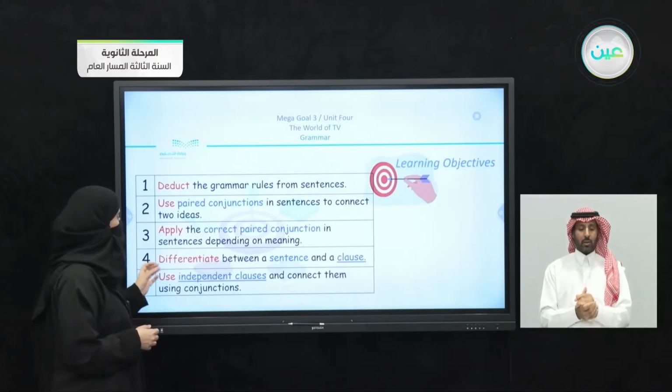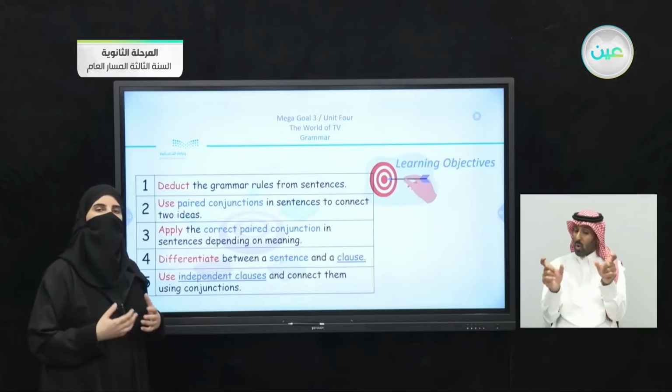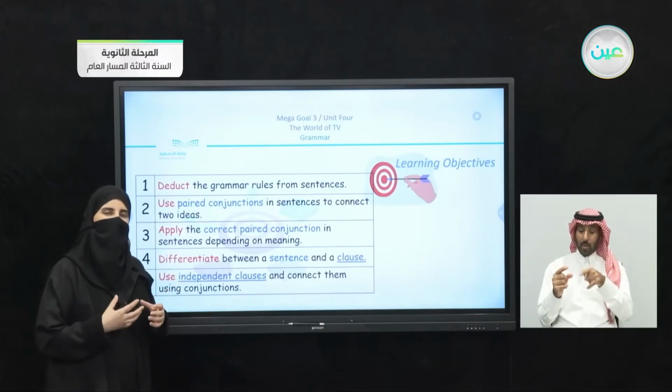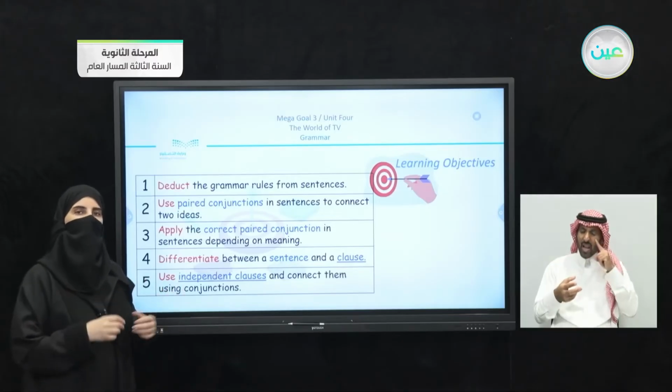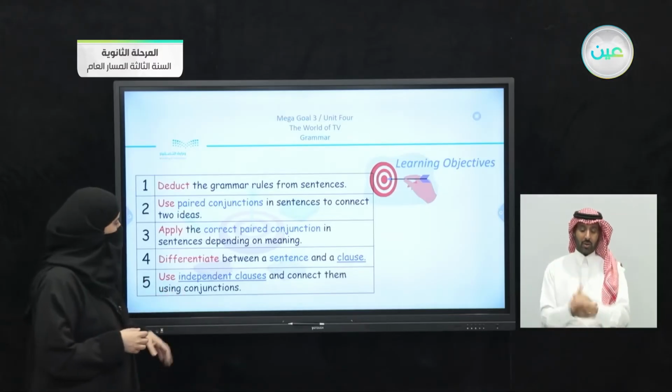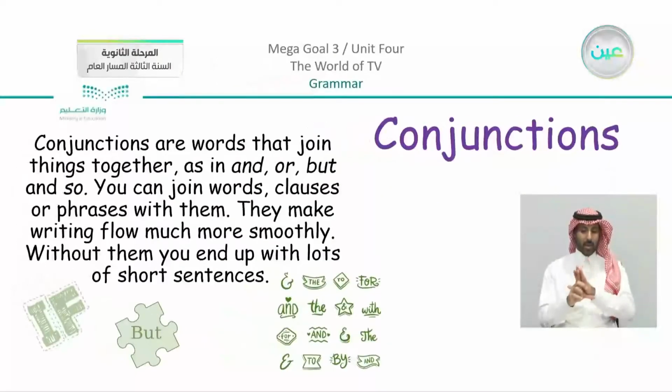We have number 4, to differentiate between a sentence and a clause. Now this is something very important, and some students may mix up the idea of a sentence and a clause. We come to number 5, to use independent clauses and connect them using conjunctions. So let's move on. We have our lesson, which is a very simple, light lesson.